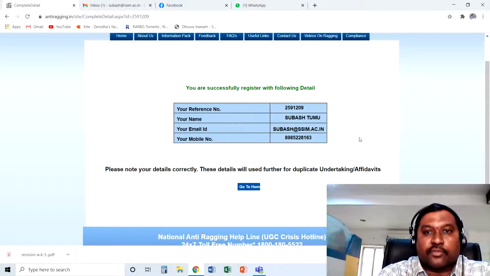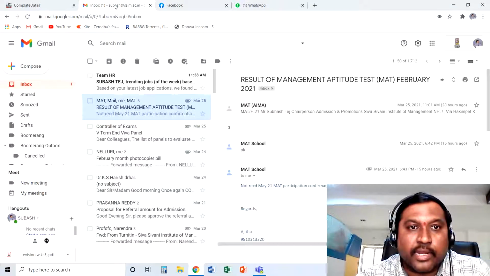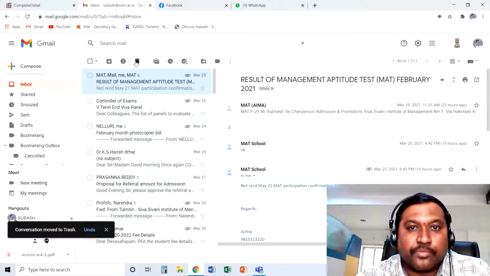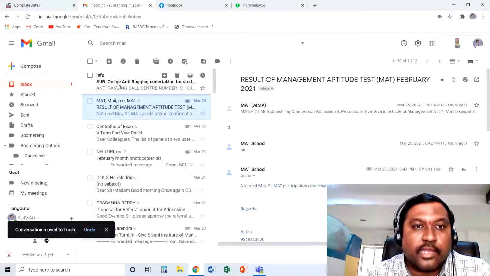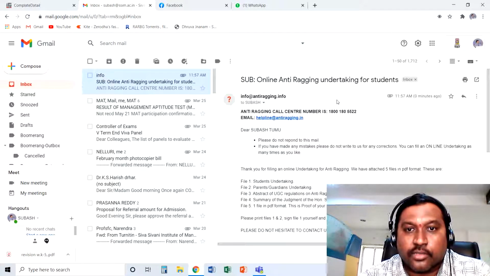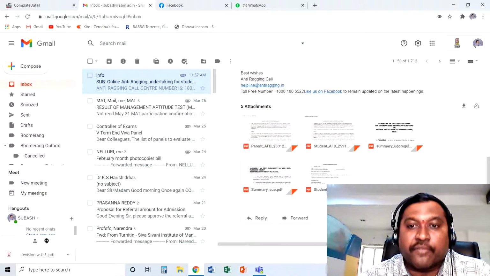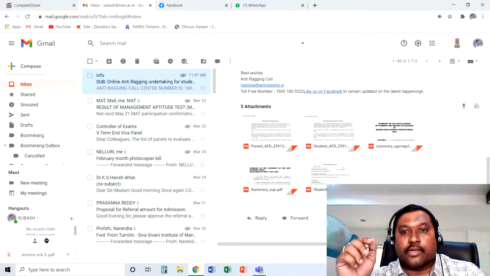You are successfully registered with the following details. Every student will have an individual reference number, your name, your email ID, and your mobile number. Once you get this screen, immediately go and check your mail ID. You will definitely get a mail saying online anti-ragging undertaking for students. You will receive 5 PDF files, for which, if you remember, on the second screen you put a check mark on 5 copies. Those are the PDF files for which you have given the undertaking.